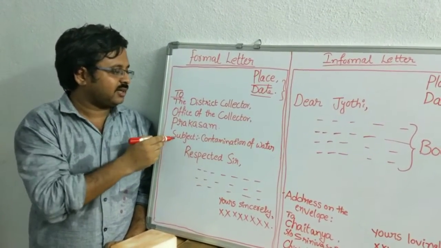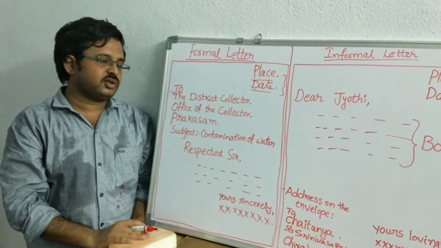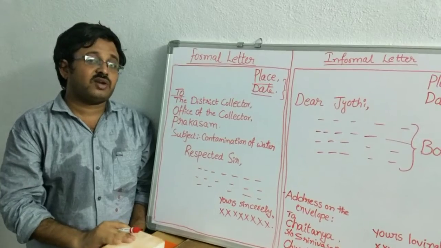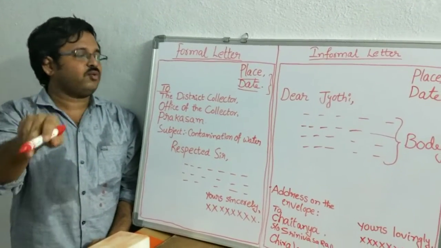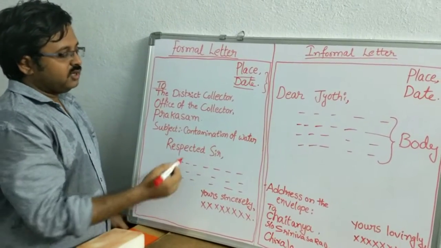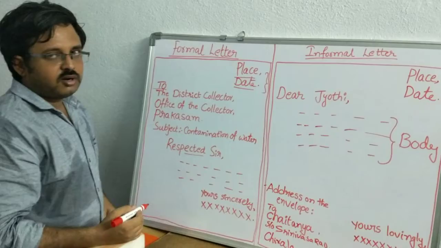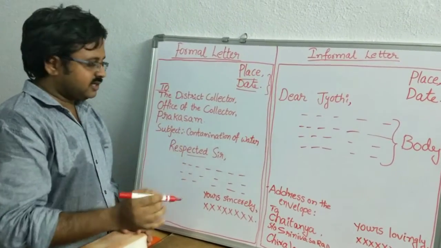That's why we write the subject, for example, contamination of water. Water is the main resource and an essential element for every human being, so he can act immediately. That's why we have to write the subject. Subject: contamination of water. Then the salutation. We should not write dear and respect. Instead, first we have to call them respected sir.